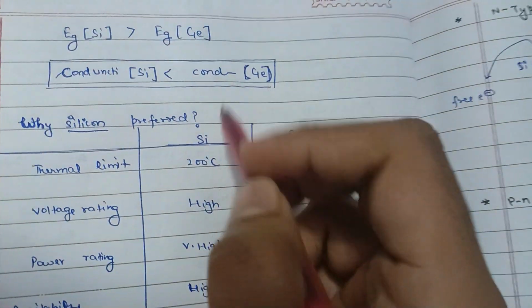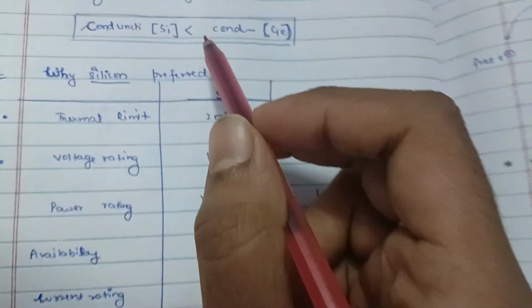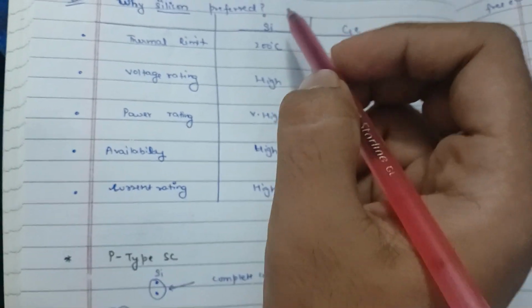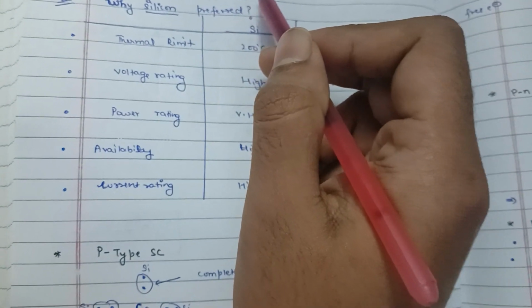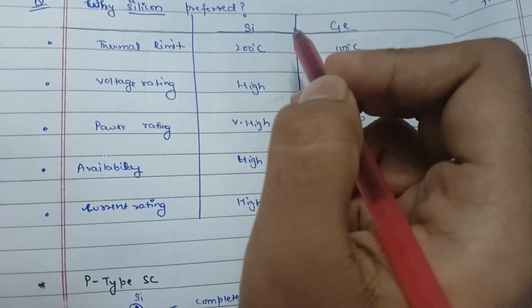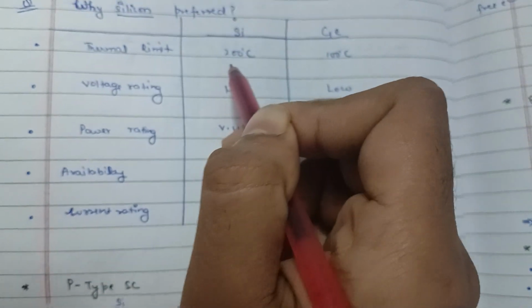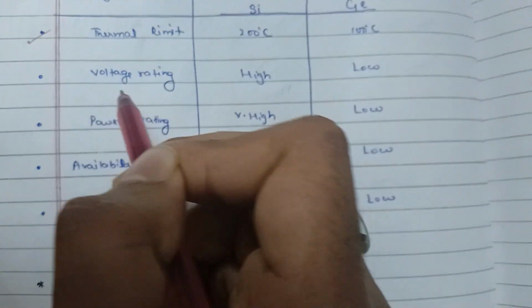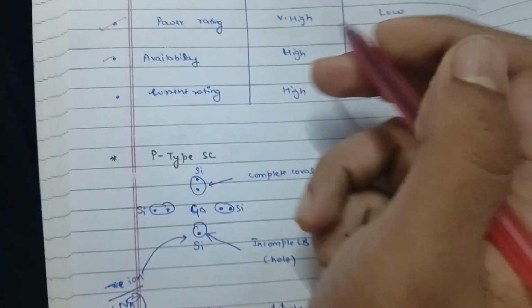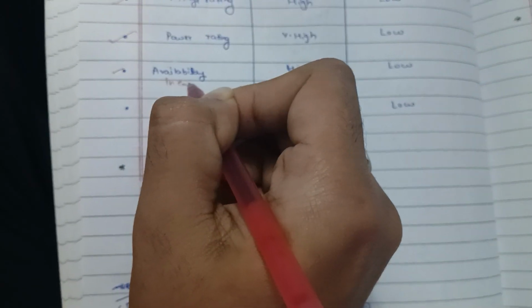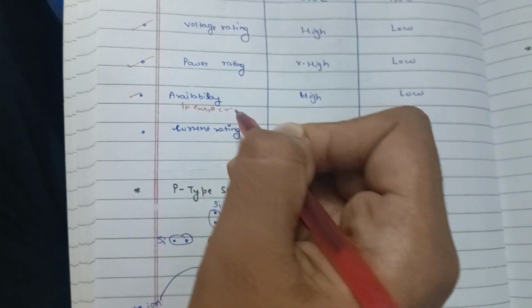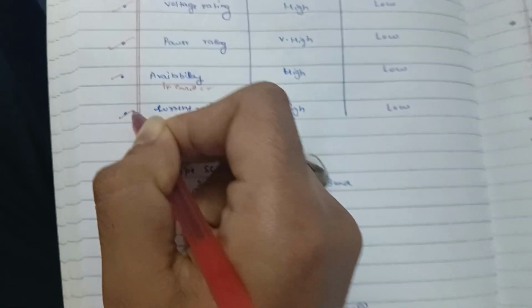Silicon is preferred although it is less conductive than germanium, because silicon has a better thermal limit, better voltage rating, better power rating, better availability in the earth's crust, and better current rating.